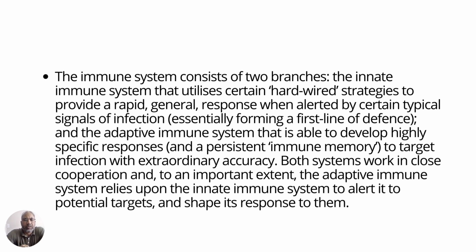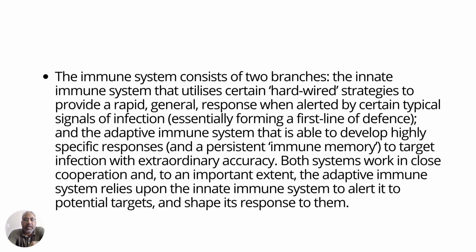And then, what are the components of the immune system? It consists of two branches. First is the innate immune system, which utilizes certain hardwired strategies. That means these are pre-existing systems in the body, like the physical barriers we discussed: skin, mucous membrane, then the secretions. These are all part of the innate immune system, which is pre-existing. And whenever they are alerted by certain typical signals of infection, they come into action and carry out the protection of the body.